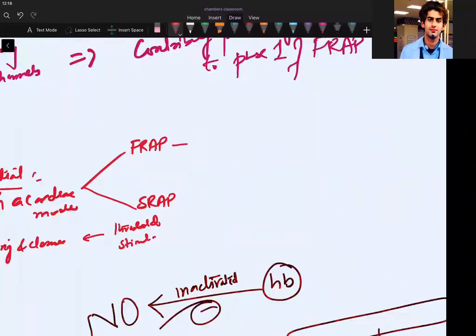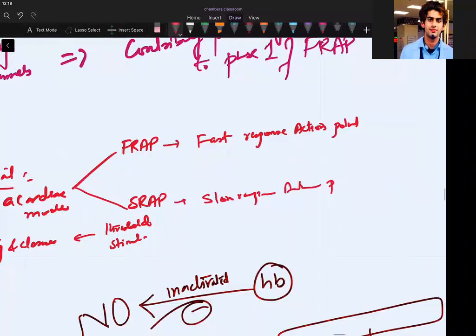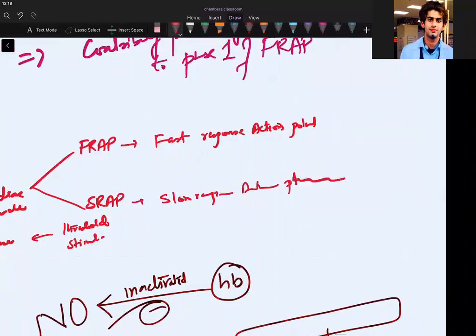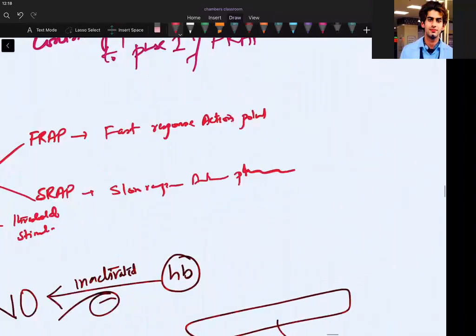Now this FRAP is known as fast response action potential. Fast response action potential, guys. And this SRAP is called slow response action potential. When you don't have time to write, what do you do? We do this, isn't it? Fast response action potential, like in the hospital. Because we don't have time, we have to save the people, so write fast and then another patient.